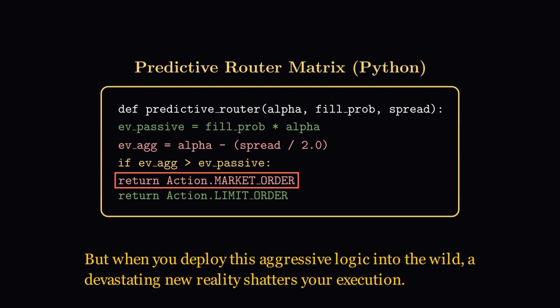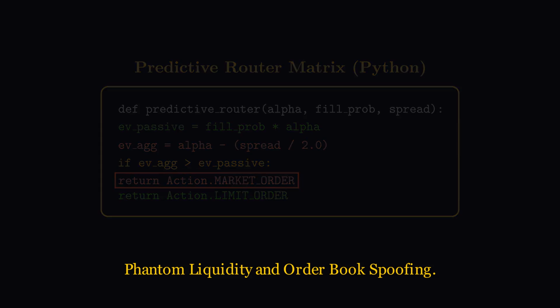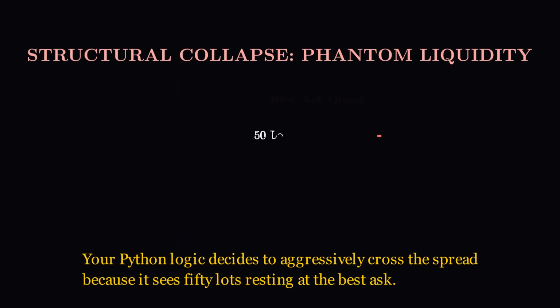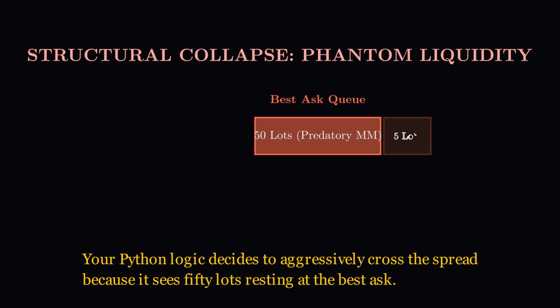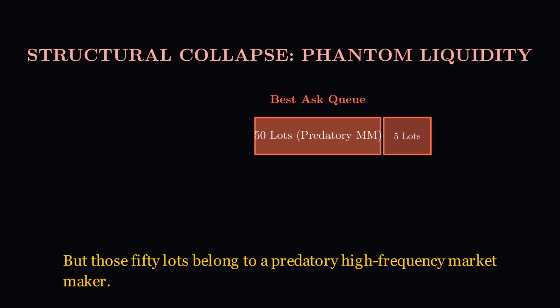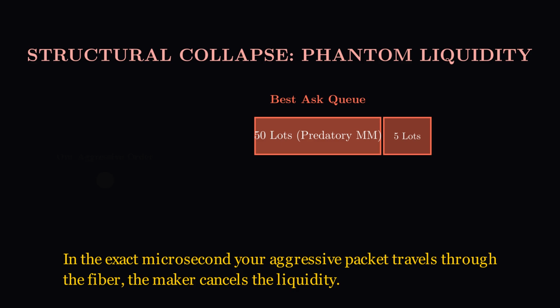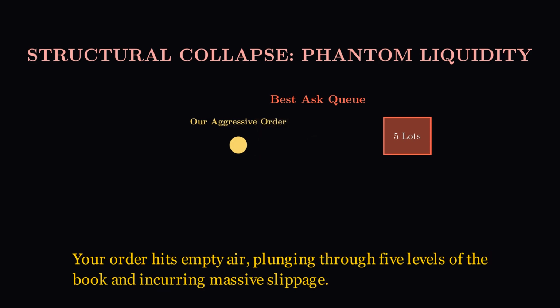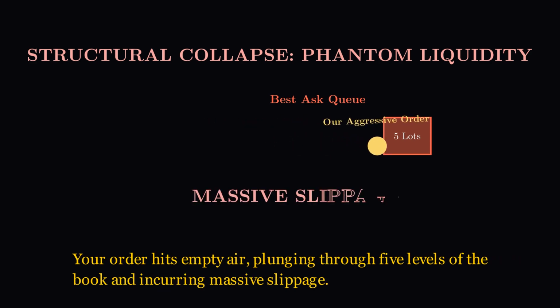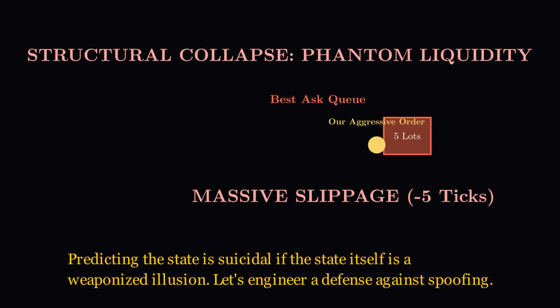But when you deploy this aggressive logic into the wild, a devastating new reality shatters your execution. Phantom liquidity and order book spoofing. Your Python logic decides to aggressively cross the spread because it sees 50 lots resting at the best ask. But those 50 lots belong to a predatory high-frequency market maker. In the exact microsecond your aggressive packet travels through the fiber, the maker cancels the liquidity. Your order hits empty air, plunging through 5 levels of the book and incurring massive slippage. Predicting the state is suicidal if the state itself is a weaponized illusion. Let's engineer a defense against spoofing.